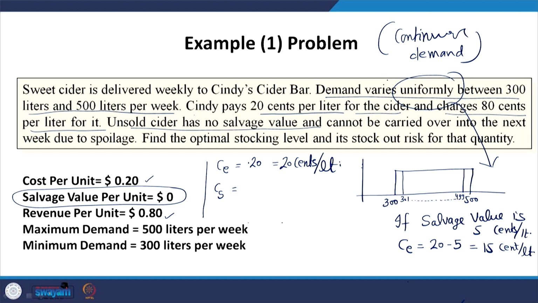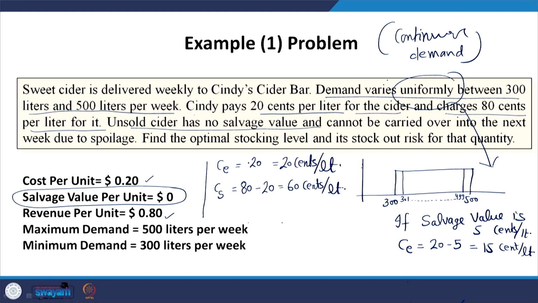The cost of shortage is the profit which you are not able to earn, that is, the revenue minus the cost price. 80 cents is the revenue and 20 cents is the cost price. So, 60 cents per liter is the cost of short supply, the shortage cost, or the cost of understocking, you can say.